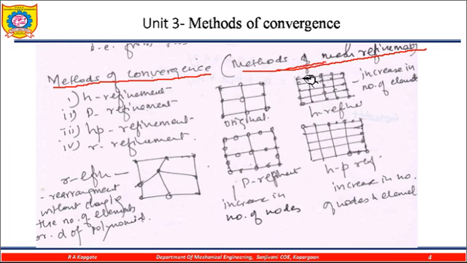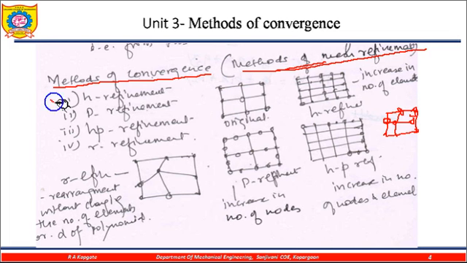We already know that whenever we get any continuous body, we divide this body into different types of nodes. So initially this is the first node, this is the second node, this is the third node, this is the fourth node. Now here we also include some additional nodes so that we get closer to my solution. So addition of nodes into a problem gives a better solution. So which are those methods of convergence?